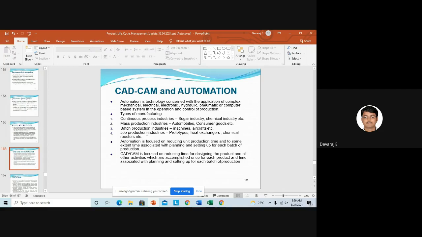Next, automation is focused on reducing the unit production time. I told you, this is very important. That is, for producing one product, how much time will it take? By automation we can reduce the time to produce the product. That is the main important point in automation.